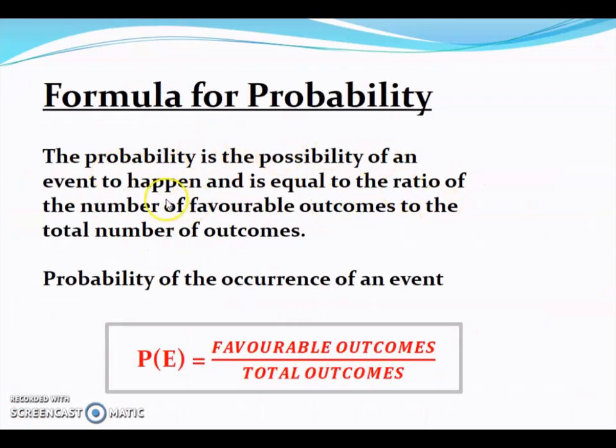So the probability, that is the possibility of an event to happen, is equal to the ratio of the number of favorable outcomes to the total number of outcomes. So that gives us the formula for finding probability. Probability of an event, which is written as P(E), is equal to favorable outcomes divided by total outcomes.